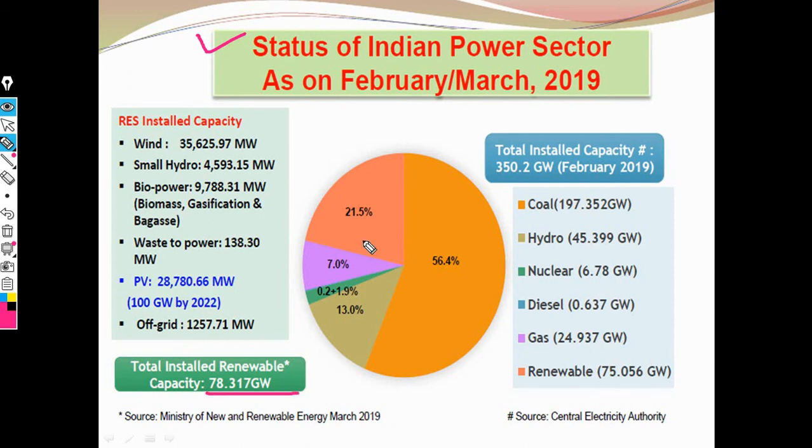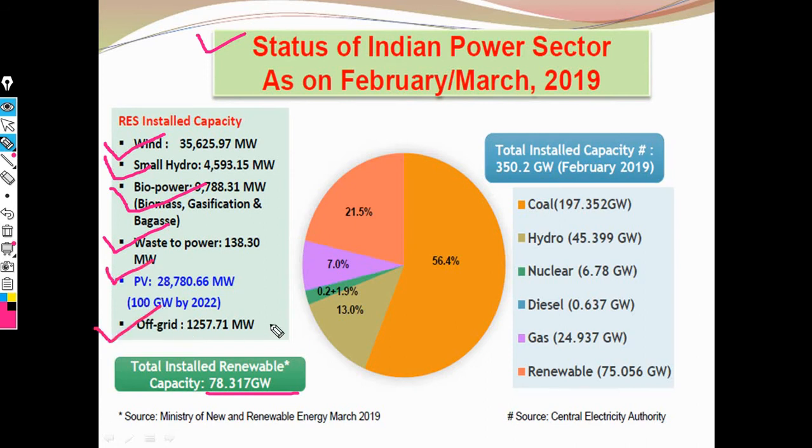Here wind energy is 35,625 megawatt, then small hydro power, then biopower, which includes biomass and biogas, then waste to power, then photovoltaic power, and off-grid power.